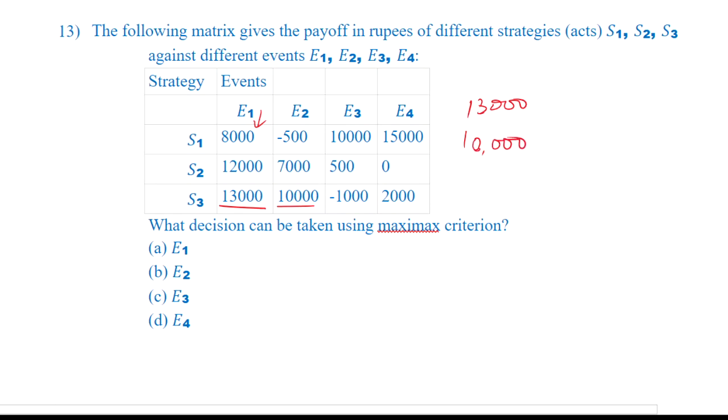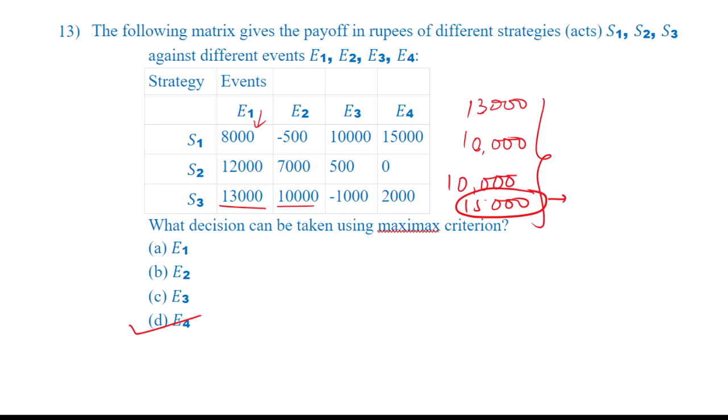For E3, it is again 10,000. And for E4, it is how much? It is 15,000. Out of these maximums, what is the maximum value? 15,000. And this 15,000 is corresponding to which event? It is corresponding to event E4. And hence, the right answer is E4. Clear, students? Okay, moving on to the next question.